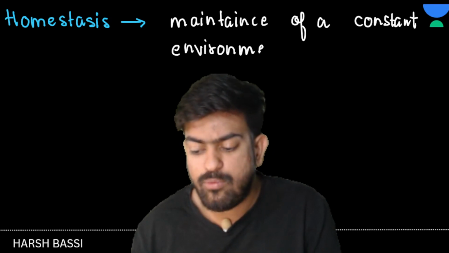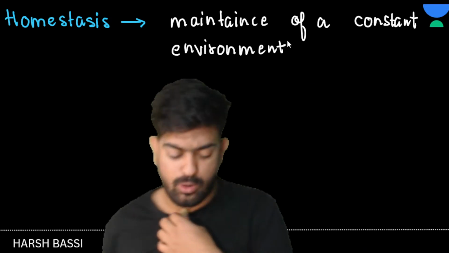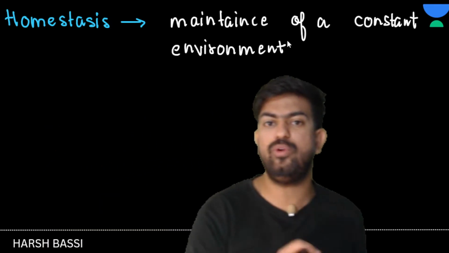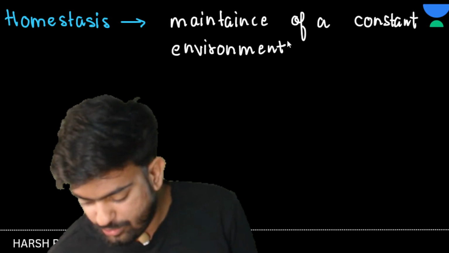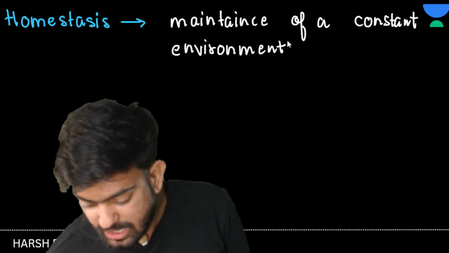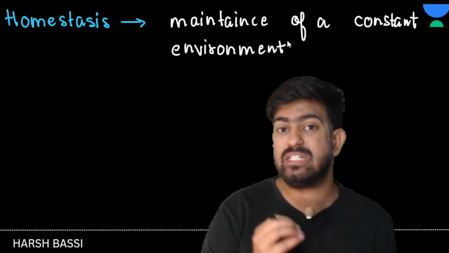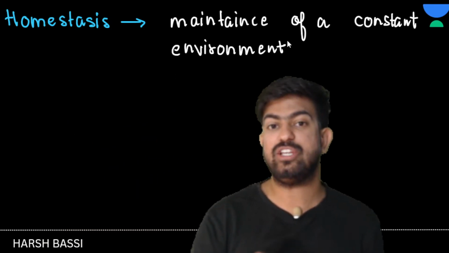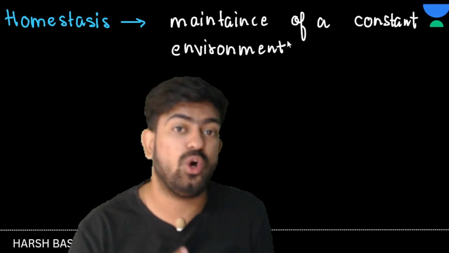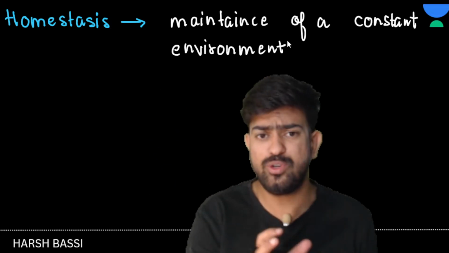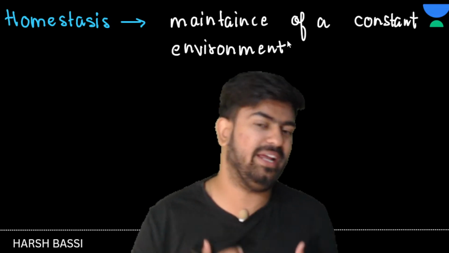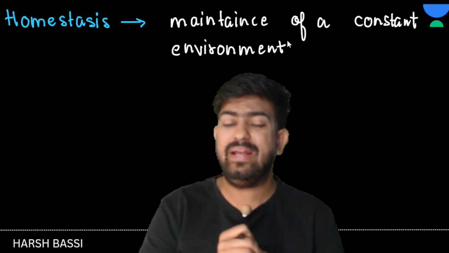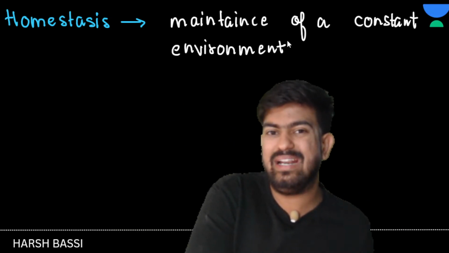Now I'm going to talk about some other things, like osmoregulation. So osmoregulation is what? Suppose an organism is able to maintain the proper salt concentration in its body, then it is known as osmoregulation, right? Homeostasis, suppose you are able to maintain your temperature inside the body, or you are able to maintain a proper osmolarity in the body.